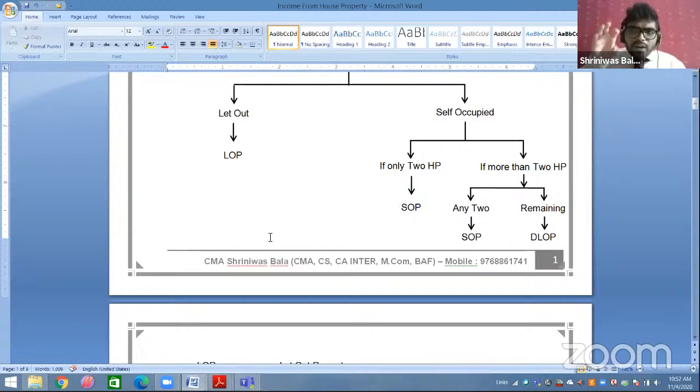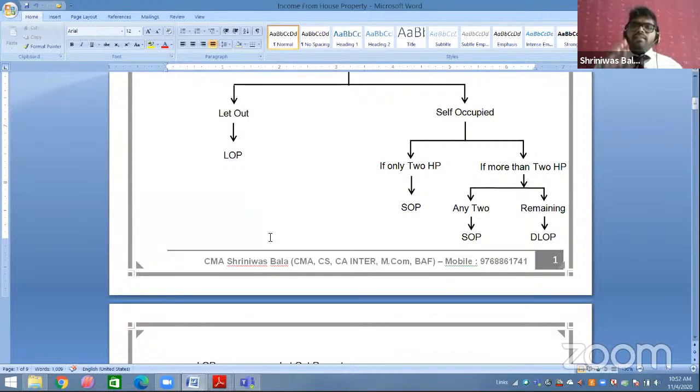Then out of those 5 house properties, it depends upon you, any two you will choose. Any two will be treated as SOP, and the remaining 3 will be treated as DLOP.